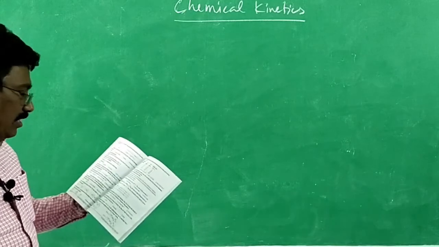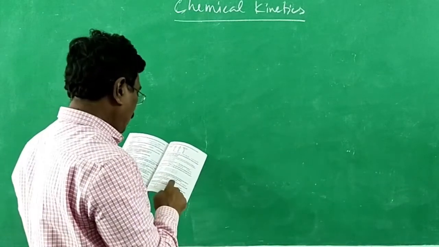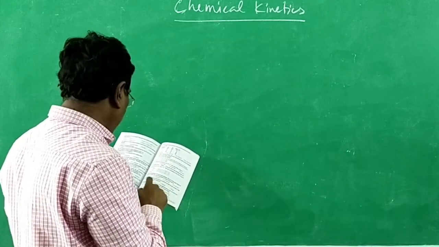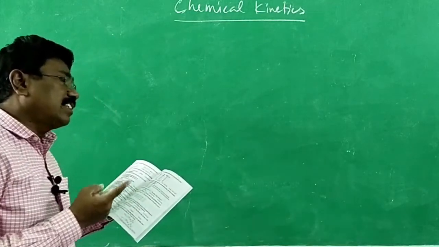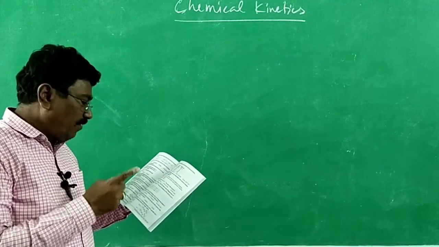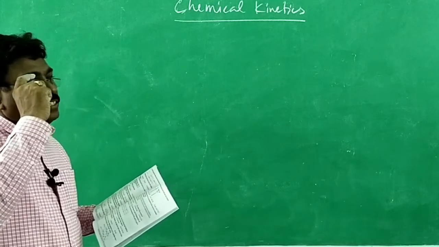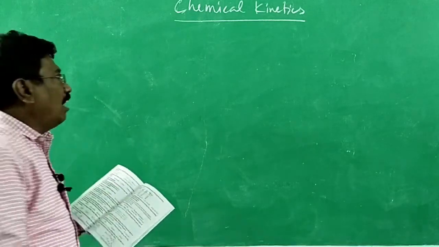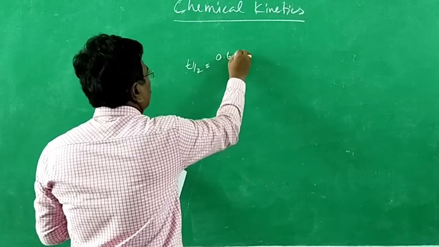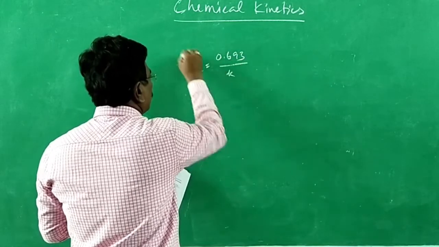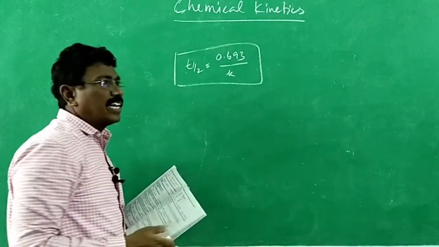If the initial concentration of the reactant is doubled, the time for half reaction is also doubled. Then the order of the reaction is? Initial concentration of the reactant is doubled, time for half reaction is also doubled. This is the case only for zero order reaction. For a first order reaction, half-life period is independent: 0.693 divided by K. It is the expression for half-life period of a first order reaction, as you may know.